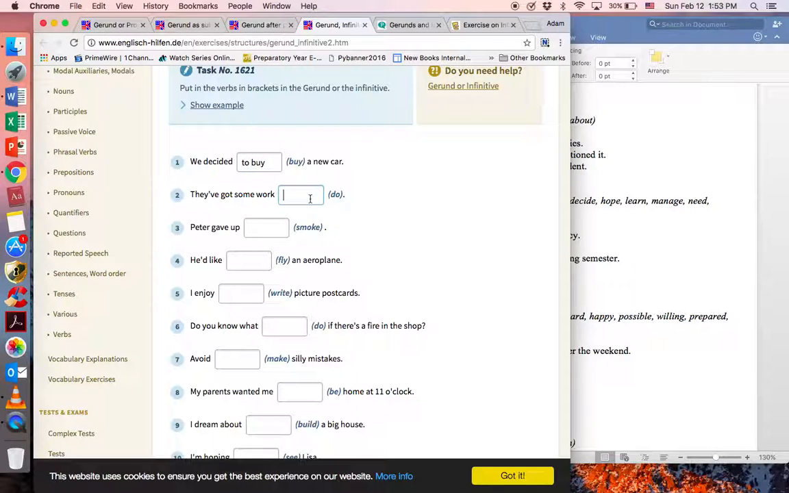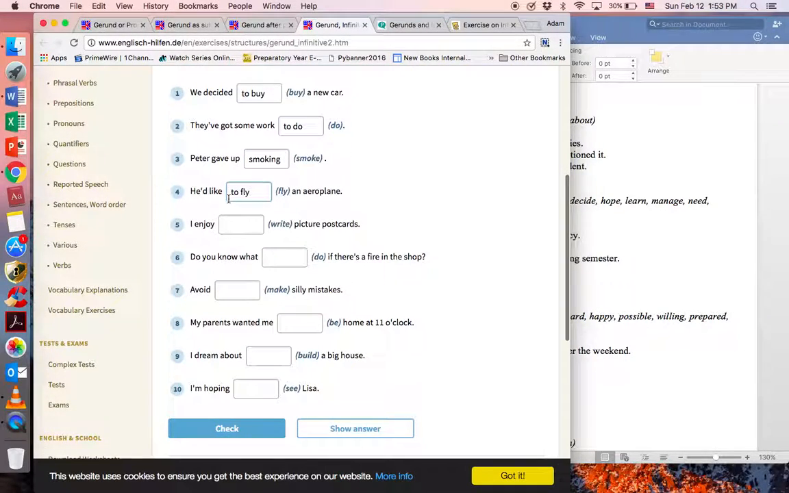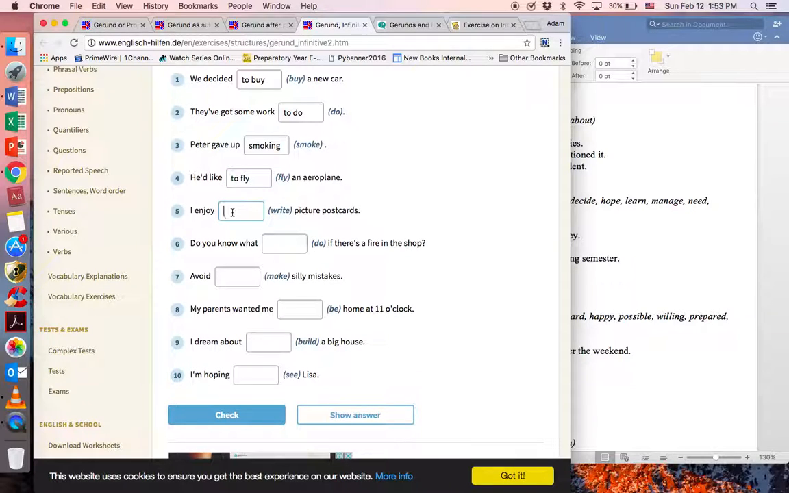They decided they've got some work to do. Not they've got some work doing. Peter gave up smoking. Gerund is object. He'd like to fly. After like or decide, we're going to use infinitive. I enjoy to write? No, I enjoy writing. That's our gerund after certain verbs like enjoy. I enjoy writing. Gerund clause.